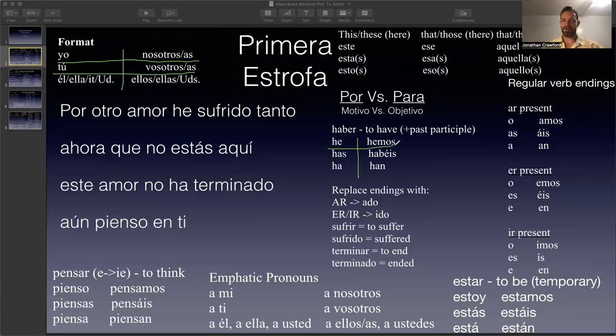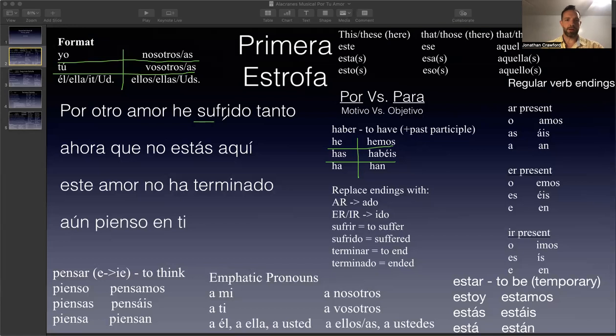So this is el perfecto de indicativo, the present perfect. It's like when you say I have, and then you use a past participle, done or something, or I have written, or I have gone. And so whatever the verb is, every verb in English as well as in Spanish has a past participle version of the verb. And so we have to know how to form past participles in Spanish.